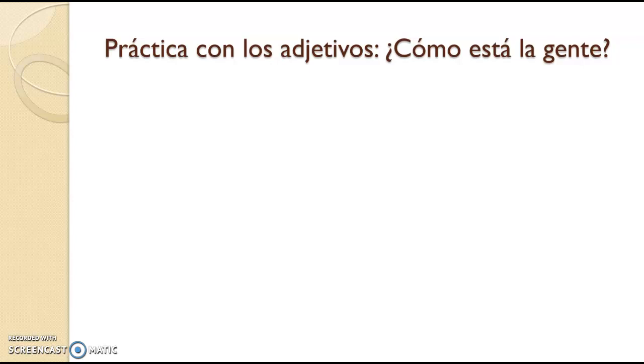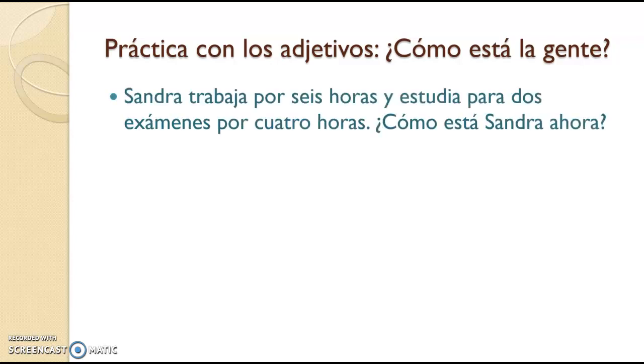So I'm going to ask you again, I'm going to put the next one up. I'm going to pause it. I'm going to have you guys read it to yourselves. You pause it as well, and then come up with the answer to that question. All of these, notice, are going to be asking the question, ¿Cómo está la gente? What I'm trying to get at is what emotion, what condition are they in, or are these things in? So pause now, read it aloud, come up with an answer to the question.